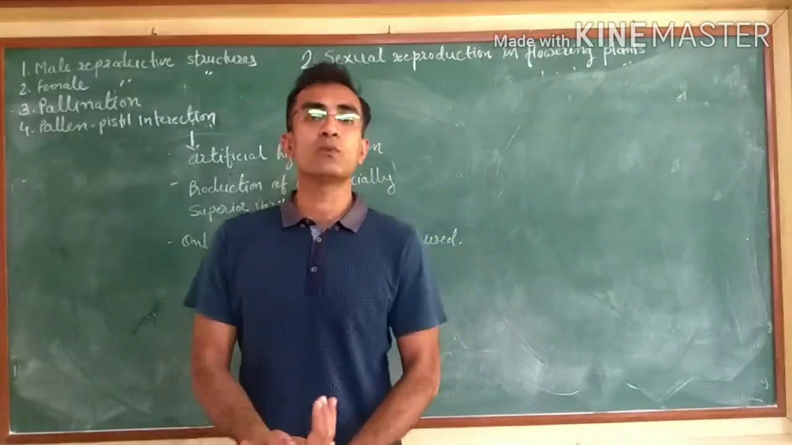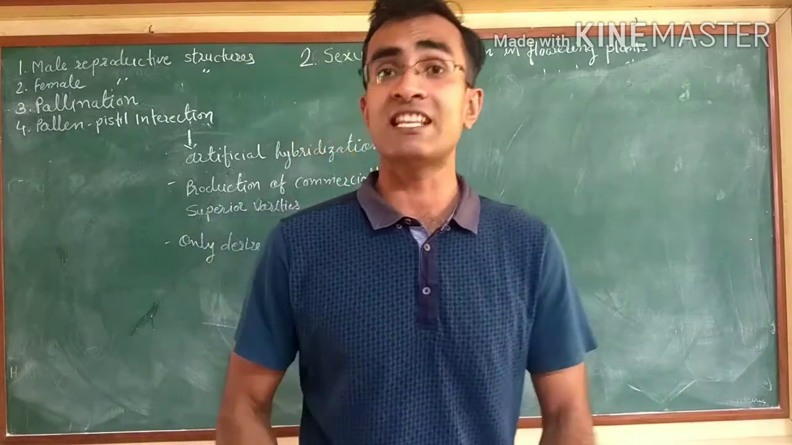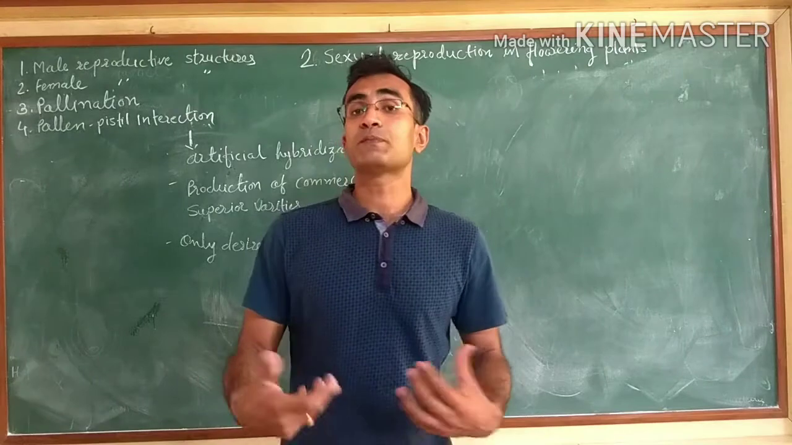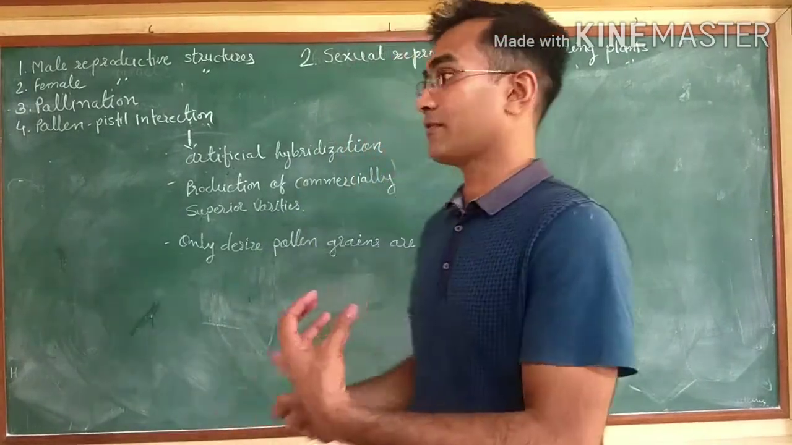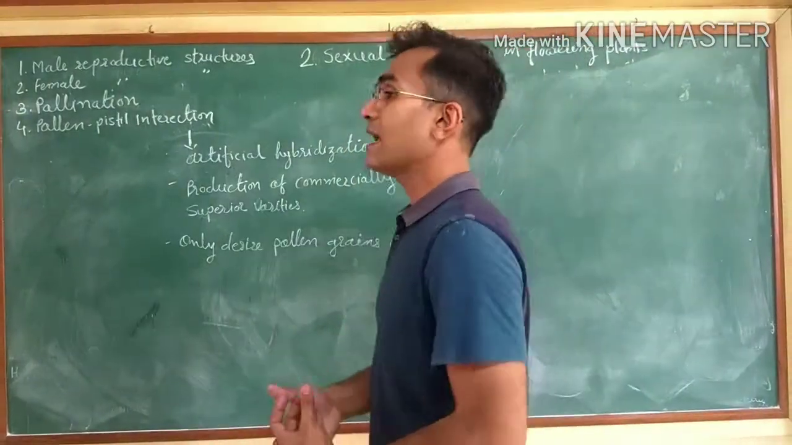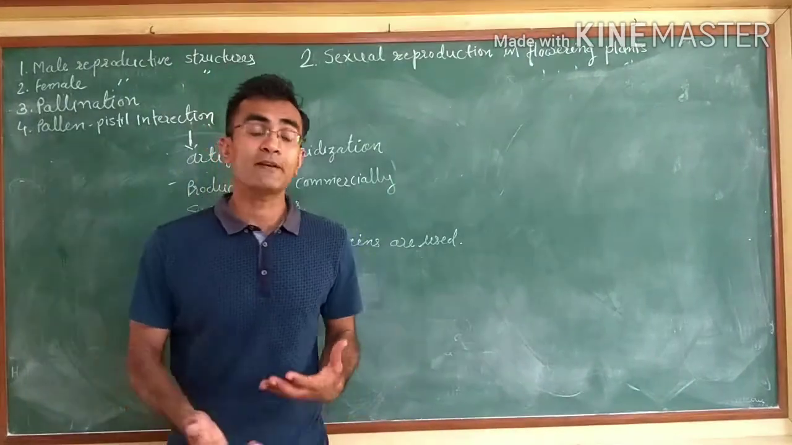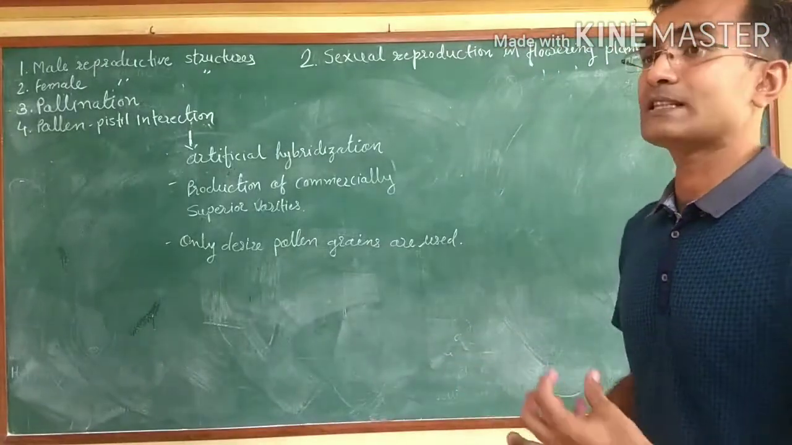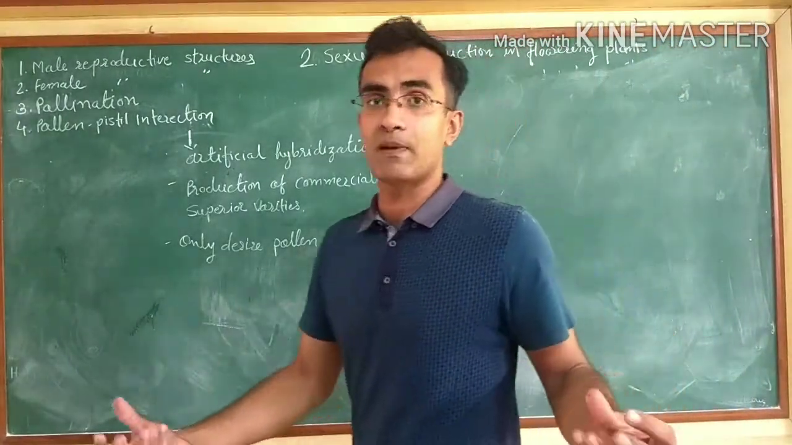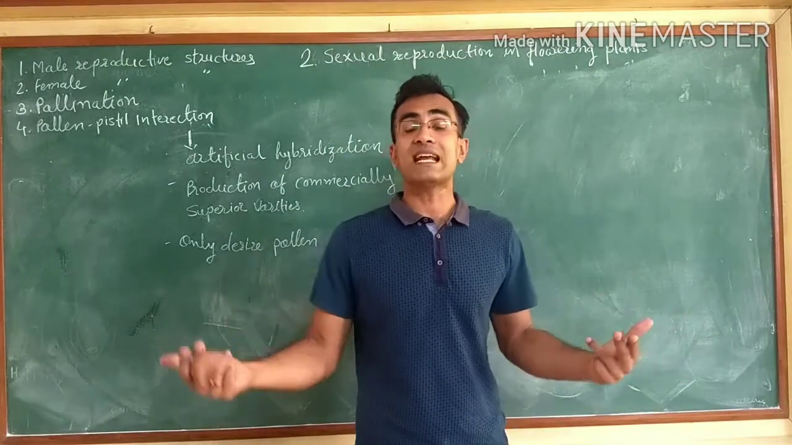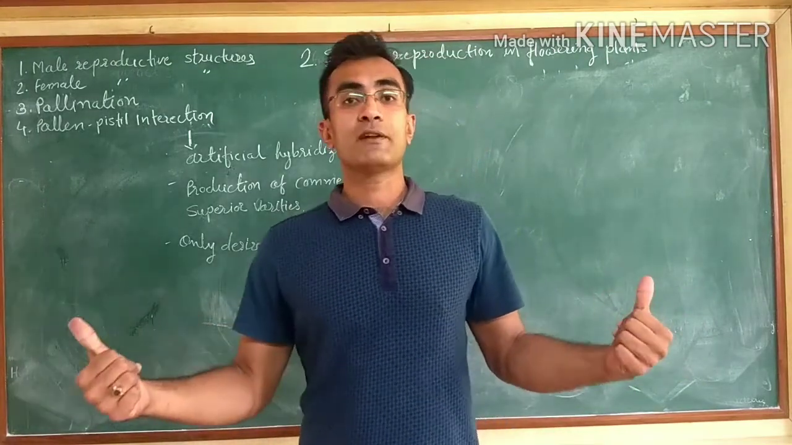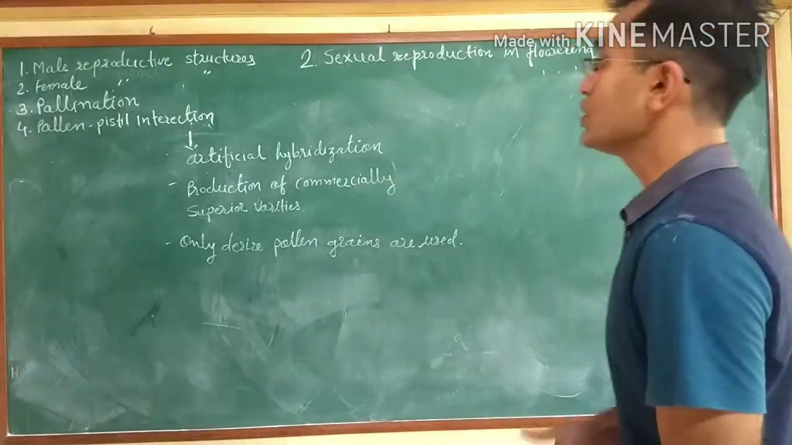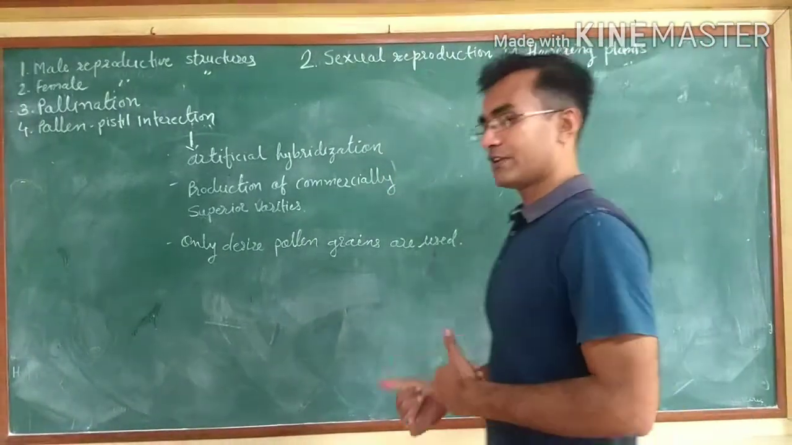Once we learn this pollen-pistil interaction for some species, we can generate modified types of plants by artificial hybridization. Artificial hybridization is the method in which we use two different species or two different genera of the plant, and we learn the pollen-pistil interaction of these two different flowers. This method is normally used to produce commercially superior varieties.